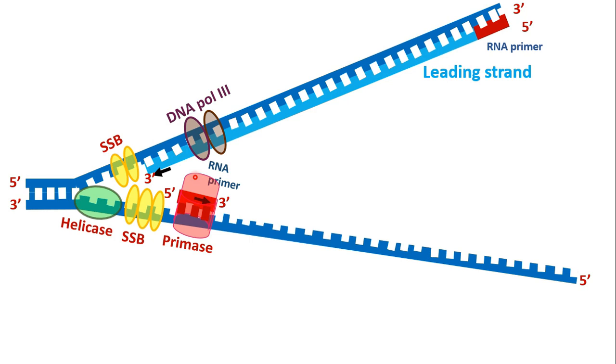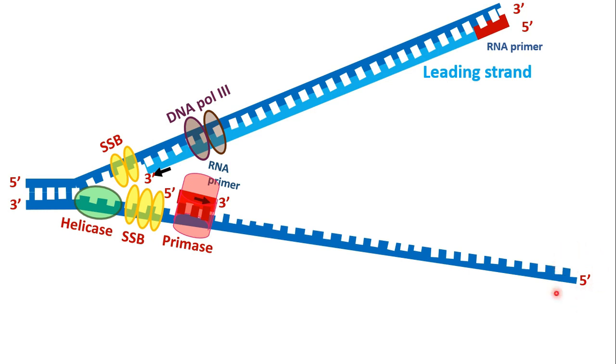Okay? While in this strand, you see it is running from 3' to 5' direction. And there is a problem. DNA polymerase cannot run in the 3' to 5' direction. As I said previously, it can recognize only the 3' end.